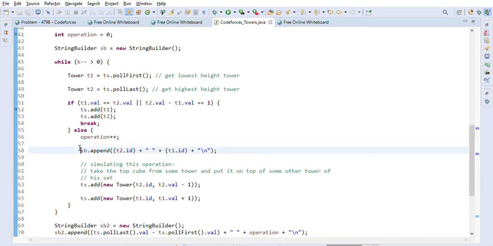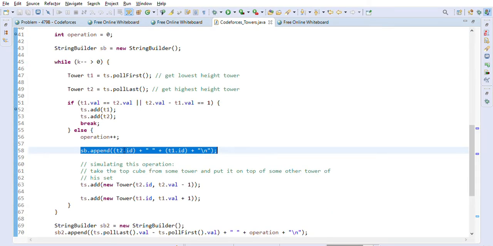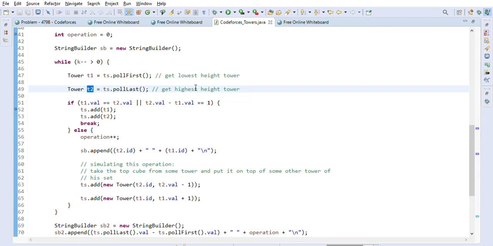So we will do the T2, like we will capture what we are doing, right? Basically, why we are capturing: because these elements we have to capture in the output. So this is what we are capturing here now, means from which tower we are moving to which tower. So T2.id and T1.id is index, right? Because T2 is the highest tower, as you can see here, T2 is the highest tower that we found.